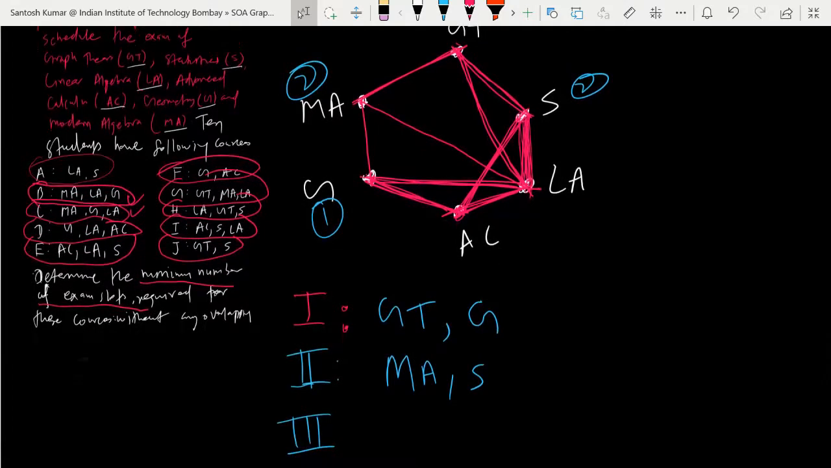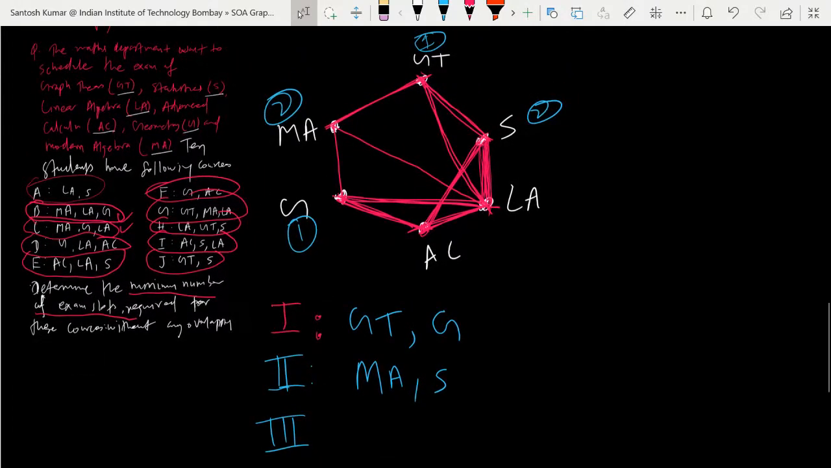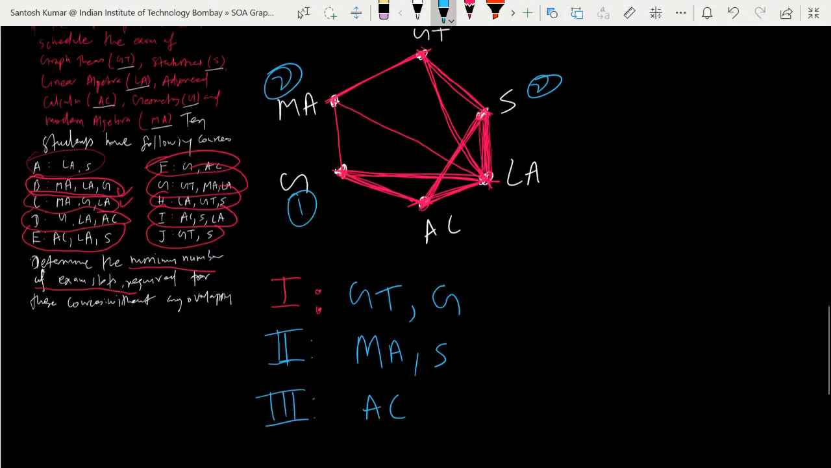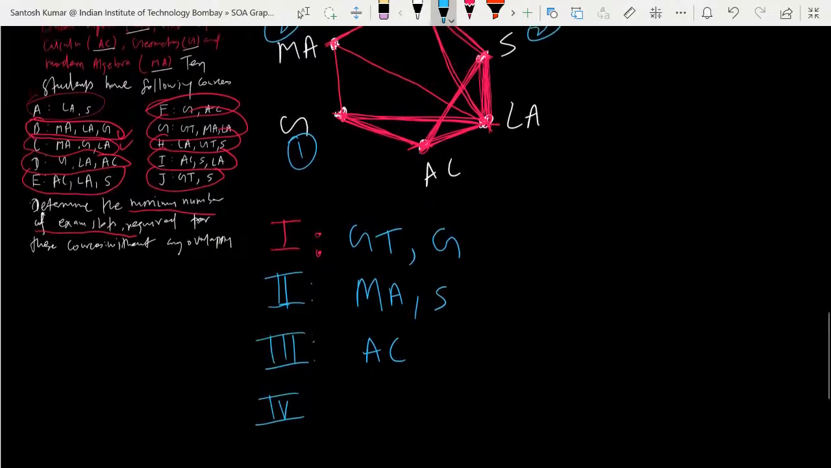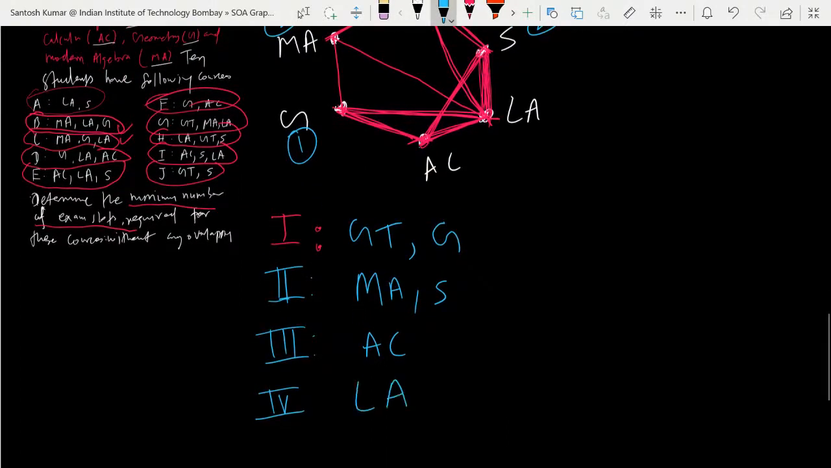Now in the third slot, which subject do you want to put? Advanced calculus. If you put advanced calculus, is there any vertex left? Like 1 and 2 are written, which means the slots are already done and the timetable has been made for them. So you are only left with advanced calculus and linear algebra, and they have an edge between them. So you cannot put them in the same slot because they have a common student. You have to make different slots for them. So in the third slot you can put advanced calculus, and in the fourth slot linear algebra. Only you have this option.